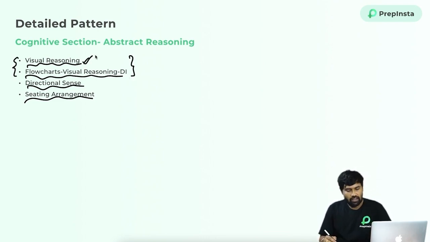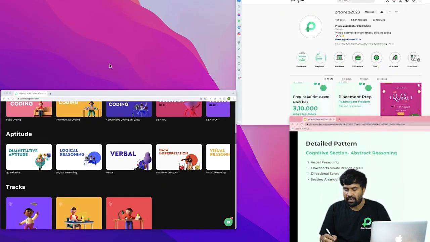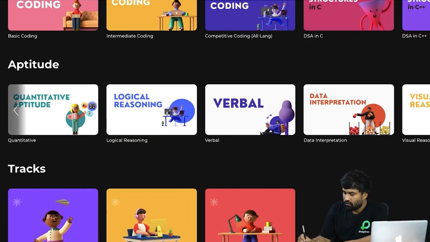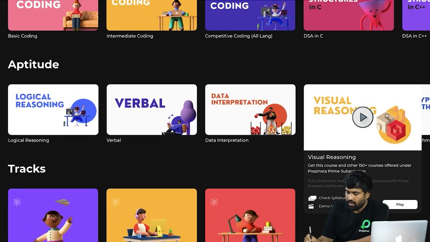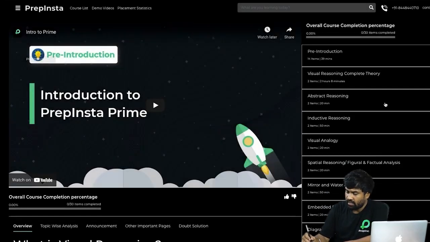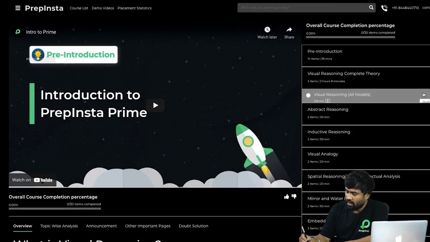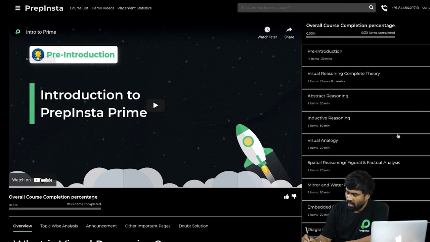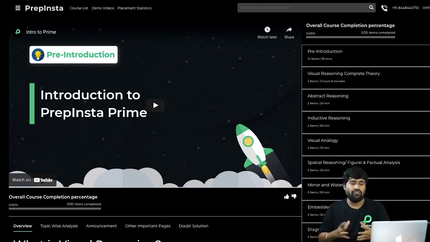Again, for this type also we have a specific visual reasoning course. You can directly go through this course and prepare all the categories like visual reasoning theory, abstract reasoning, inductive reasoning, visual analogy, spatial embedded figures and diagrammatic reasoning. Everything we have embedded in the visual reasoning course.